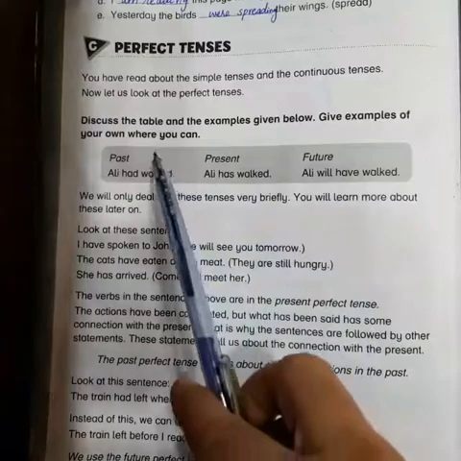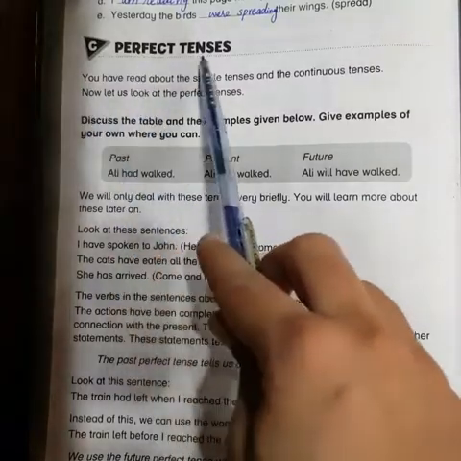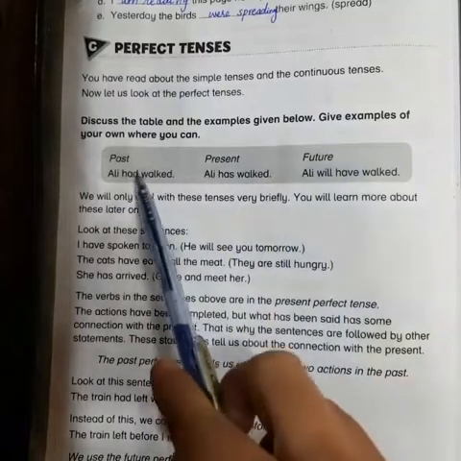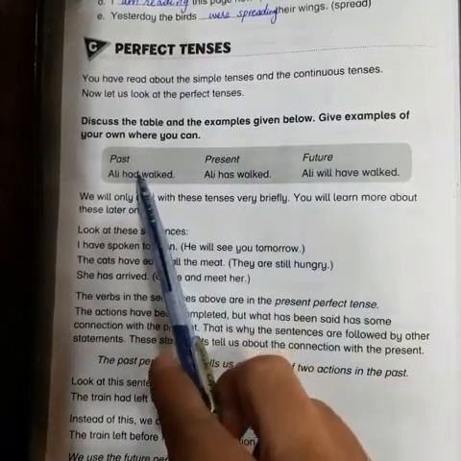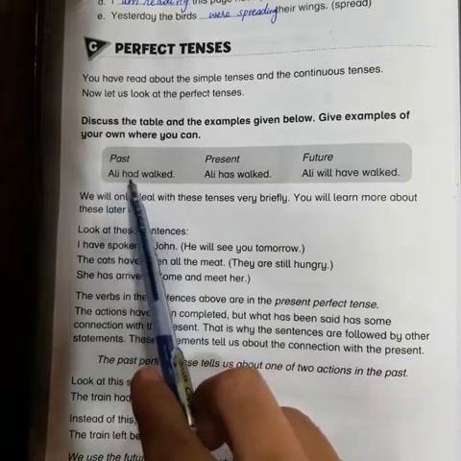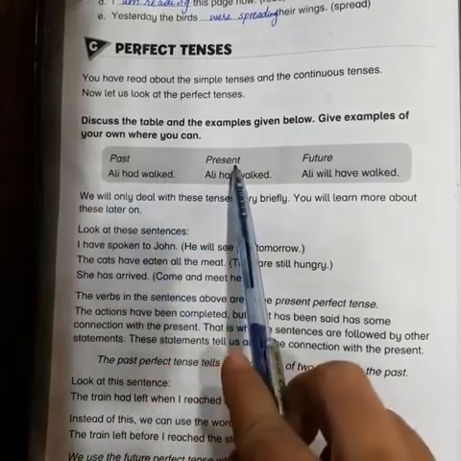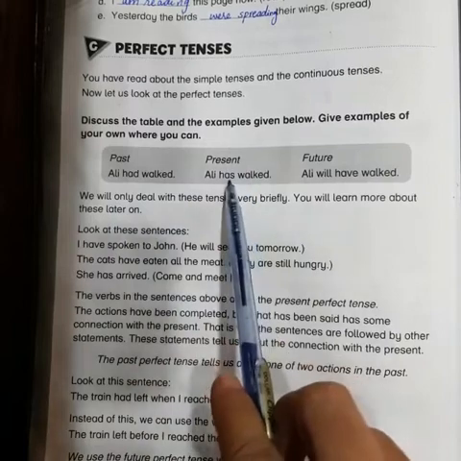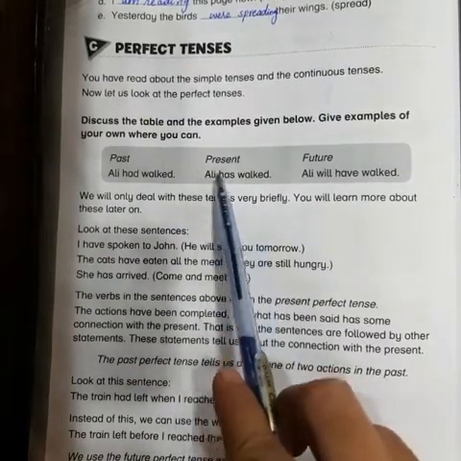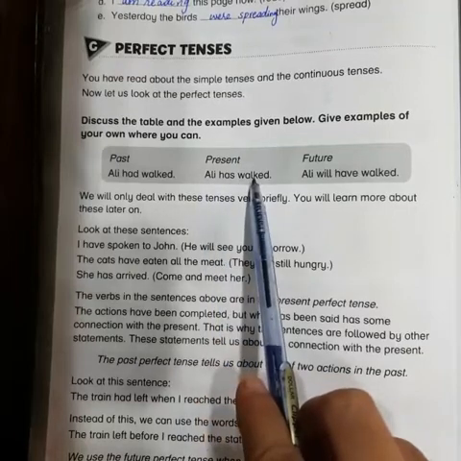Now let's move towards the next exercise C. Here we are going to learn about perfect tenses. Here the examples have been given. Past perfect tense is formed by using had plus third form of verb. Ali had walked. Present perfect tense is formed by using has and have as helping verb plus third form of verb. Here the example is Ali has walked.